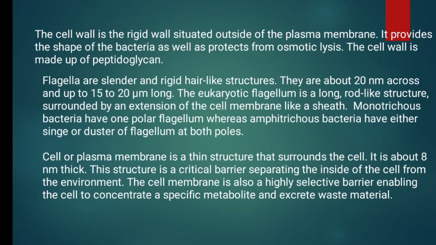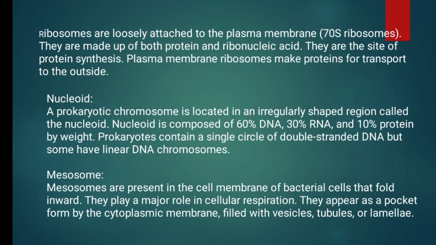Next, the cell or plasma membrane is a thin structure that surrounds the cell. It is normally about 8 nm in thickness. The structure is a critical barrier separating the inside of the cell from the environment. The cell membrane is also a highly selective barrier, enabling the cell to concentrate specific metabolites and excrete waste materials.